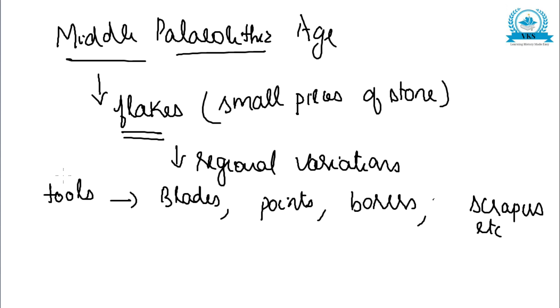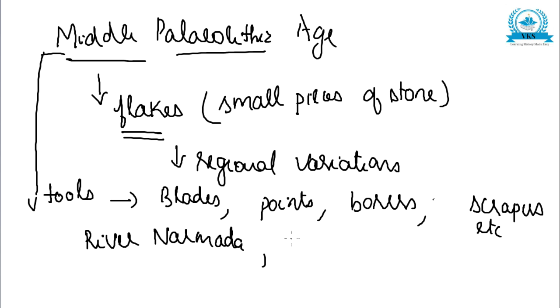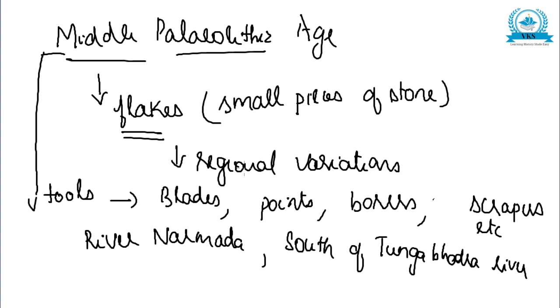The geographic horizon of the Middle Paleolithic site coincides roughly with that of the Lower Paleolithic site. The artifacts of this age are found at several places in the valleys of river Narmada and south of the Tungabhadra river.